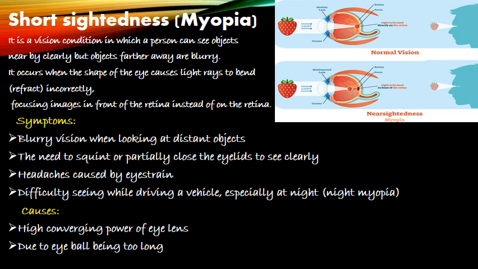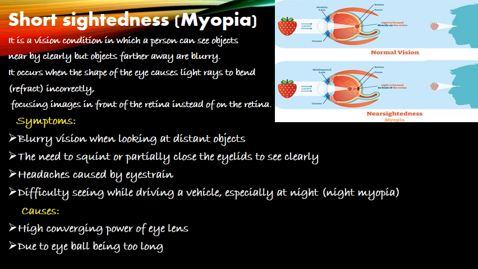All of you know what far point and near point are, isn't it? The far point of a normal eye is infinity and the near point of a normal eye is 25 centimeters. What happens in case of myopia is that the far point of an eye suffering from myopia becomes less than infinity. So such a person can see clearly only up to a distance of a few meters or even less than a few meters.